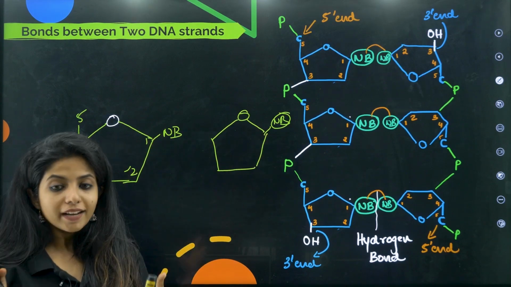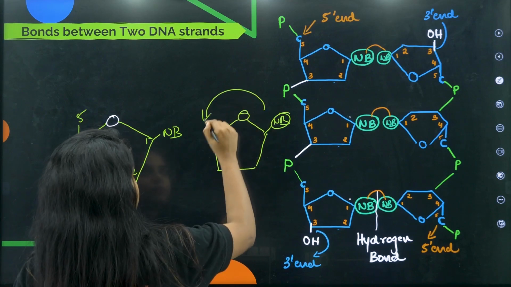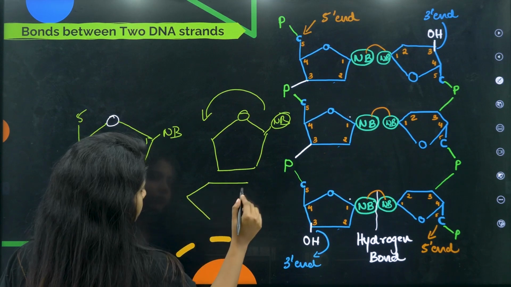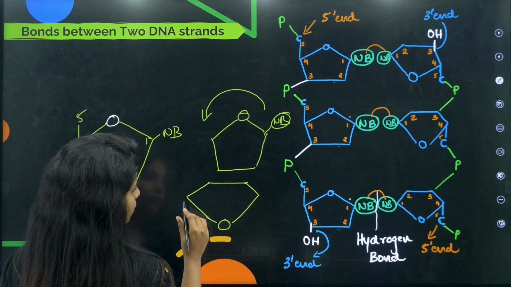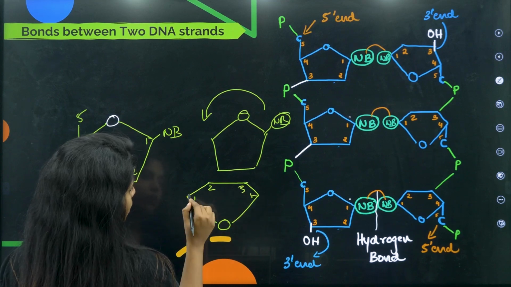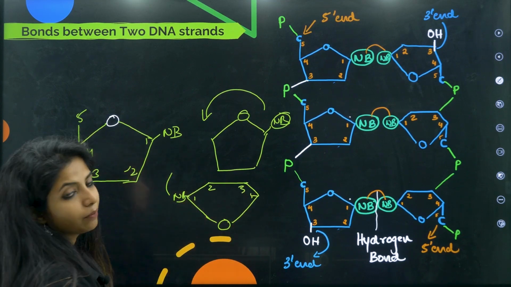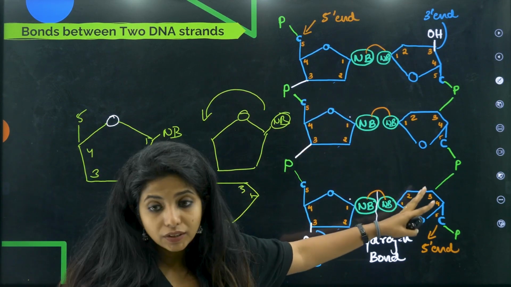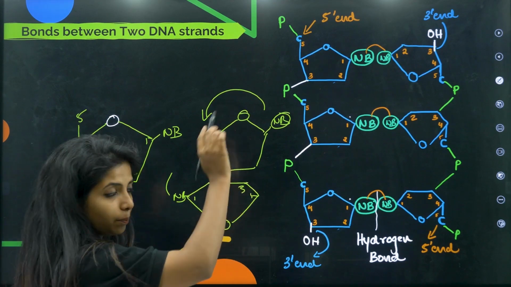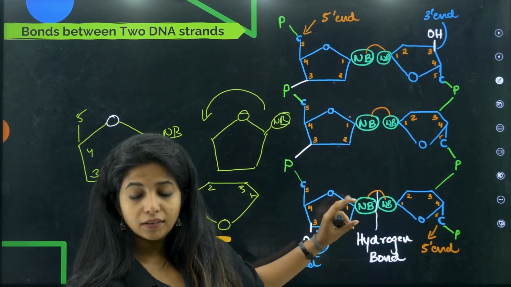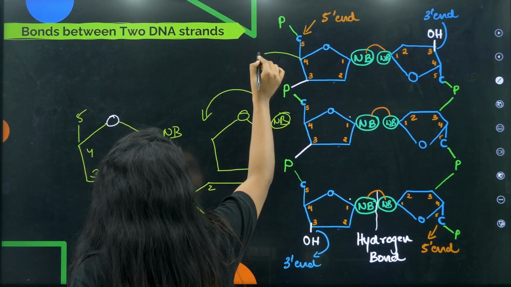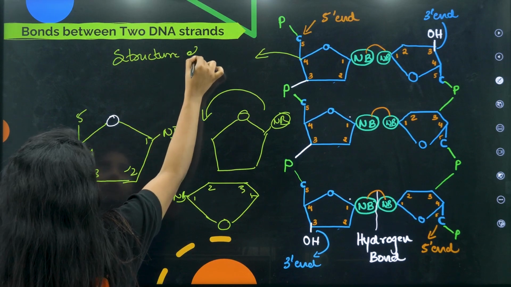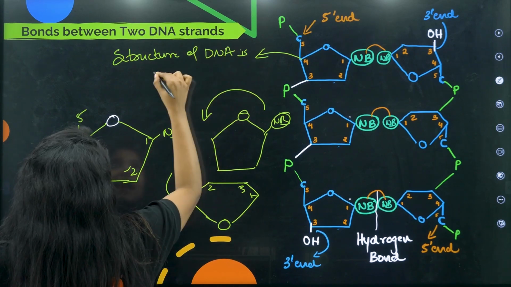So what can I do for getting them attached? If I just turn them around, then I think the structure will be something like this. Okay. This will be the first one, second, third and fourth. Now here I will be having NB, similarly here also I will be having NB, and both of them can attach. So I just turn it up. So one will be like this, other one will be like this. You call it as anti-parallel. Are they parallel? No. One is going this side, the other one is the opposite. You call it what, children? This structure of DNA, please remember. Structure of DNA is anti-parallel.